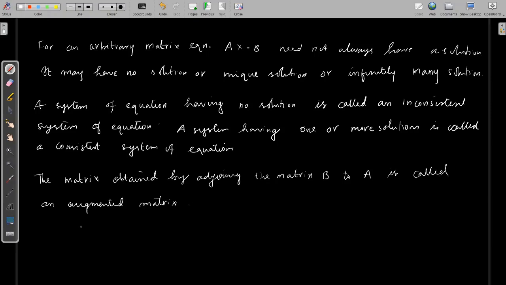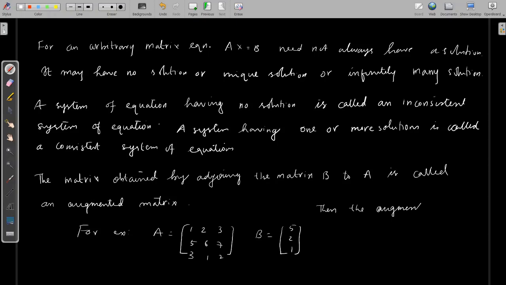For example, if I take A equal to [1 2 3; 5 6 7; 3 1 2] and B as [5 2 1], a column matrix, then the augmented matrix, denoted by the symbol A : B, is [1 2 3 5; 5 6 7 2; 3 1 2 1]. We adjoin B to A, and this matrix is called the augmented matrix.